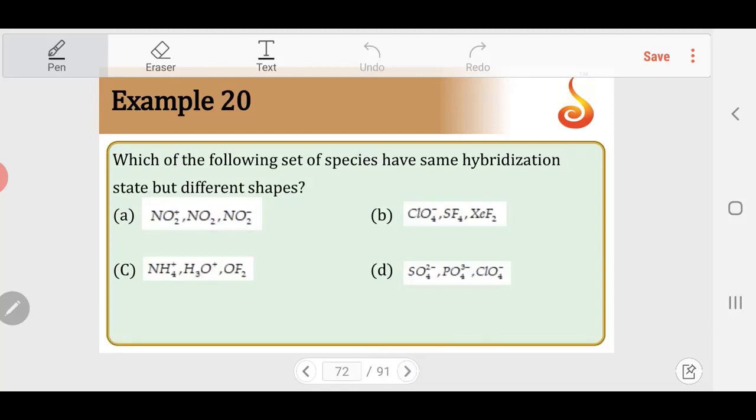Which of the following sets of species have the same hybridization state but different shapes? So you have to find the hybridization of all the molecules in the given set of options. First one: NO2 plus, NO2 and NO2 minus.